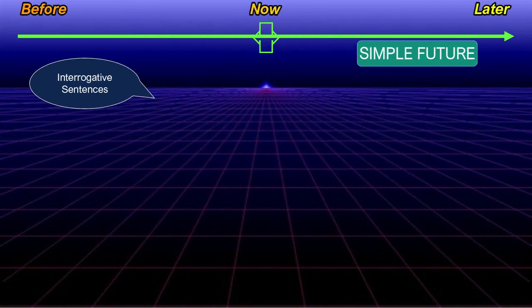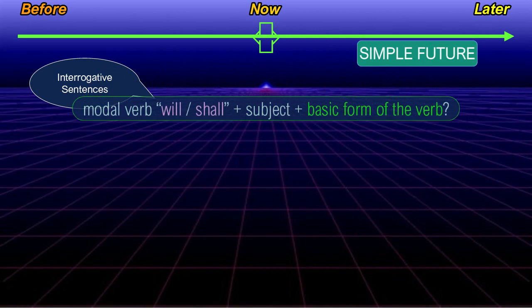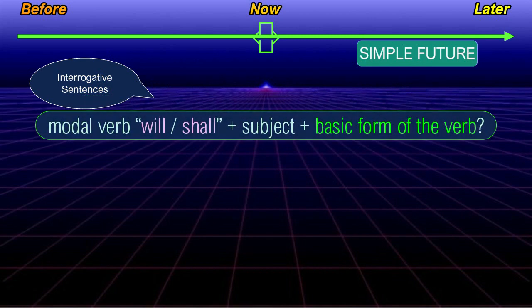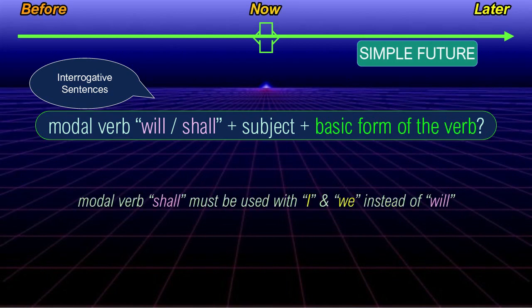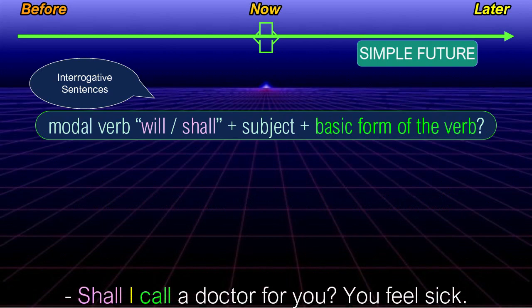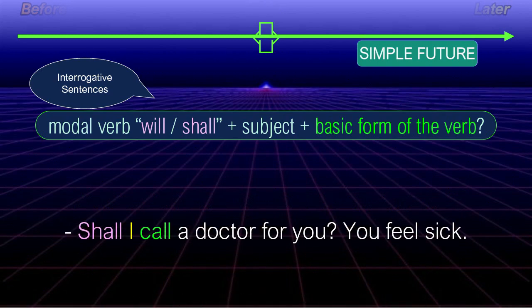The structure of the simple future interrogative form is modal verb will or shall plus subject plus basic form of the verb. The modal verb shall must be used with I and we instead of will. Shall I call a doctor for you?